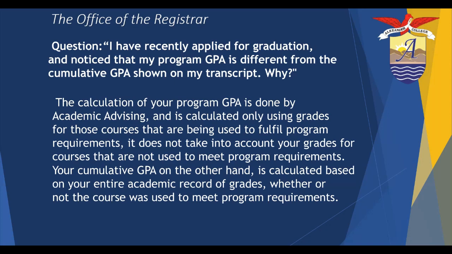Question 4. I have recently applied for graduation and noticed that my program GPA is different from the cumulative GPA shown on my transcript. Why? The calculation of your program GPA is done by academic advising and is calculated only using grades for those courses that are being used to fulfill program requirements.